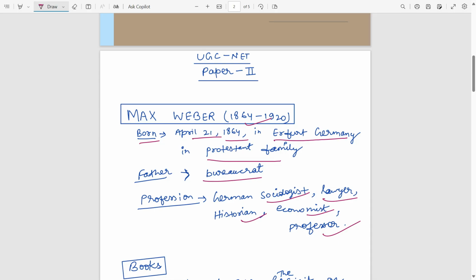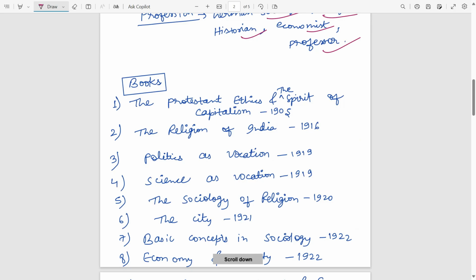You can read his background, it is very interesting also. Now if you come to his books, which are very important: first of all, he has written The Protestant Ethic and the Spirit of Capitalism, which was written in 1905. You must remember this, because they ask the years in chronological order.